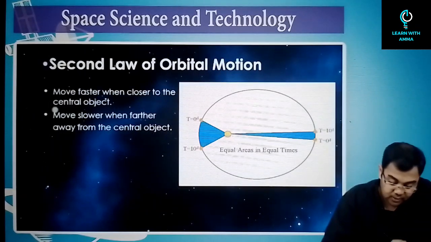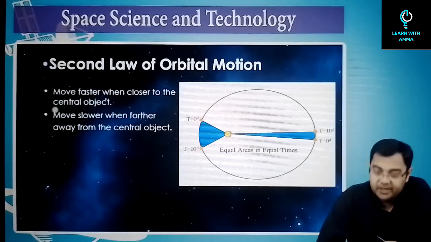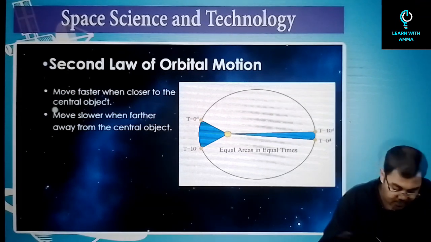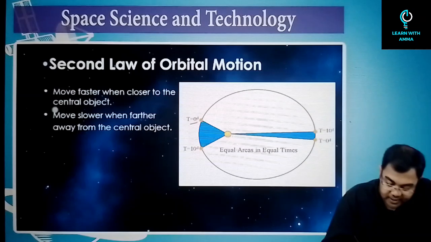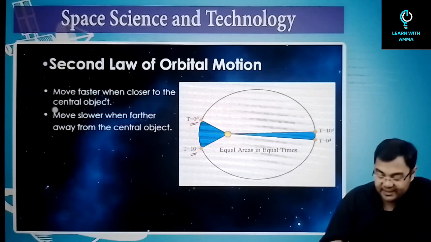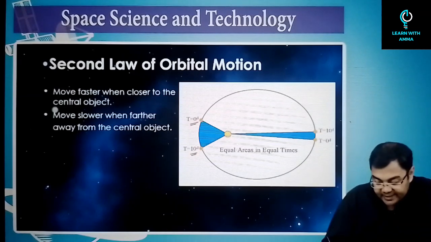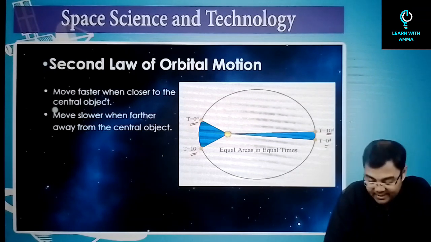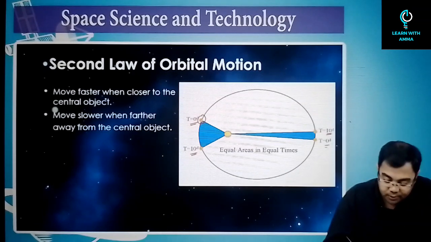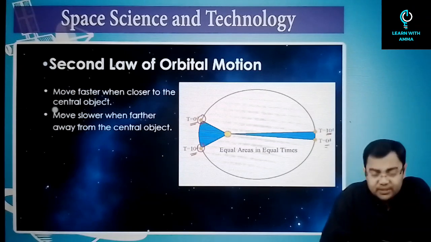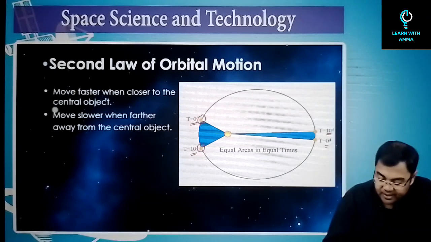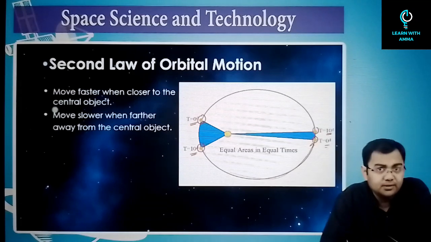Let's look at this law. If you look at this particular picture, there are two cases. One is when we are looking at time equal to 0 to 10 days on the nearer side, and the other is when you are looking at time from 0 to 10 days on the farther side. A planet starts from here and goes up to here. It takes 10 days of time, and the same planet, while it goes to the other side, going from here to here, takes 10 days of time.